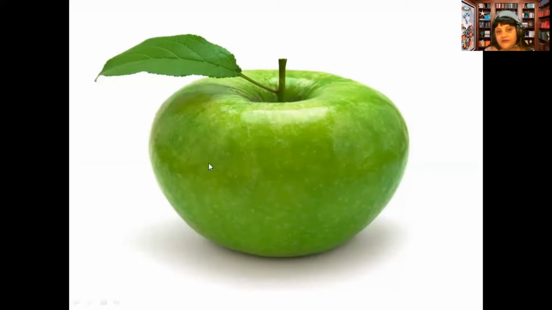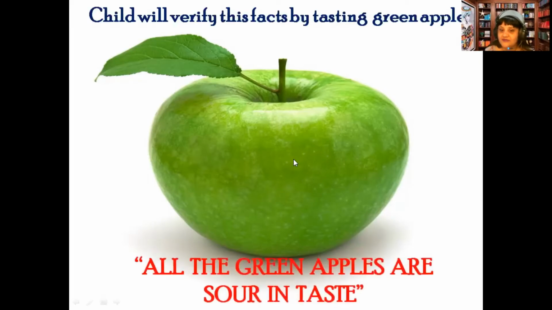In the deductive method, the child will be told at the initial stage that all green apples are sour in taste, and now the confirmation will be done by the child. He will start verifying the fact, thinking, let me just check once again.